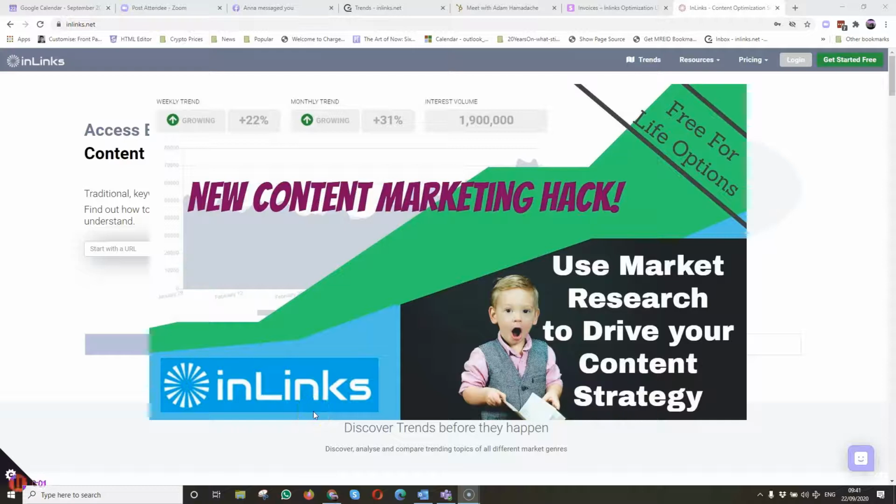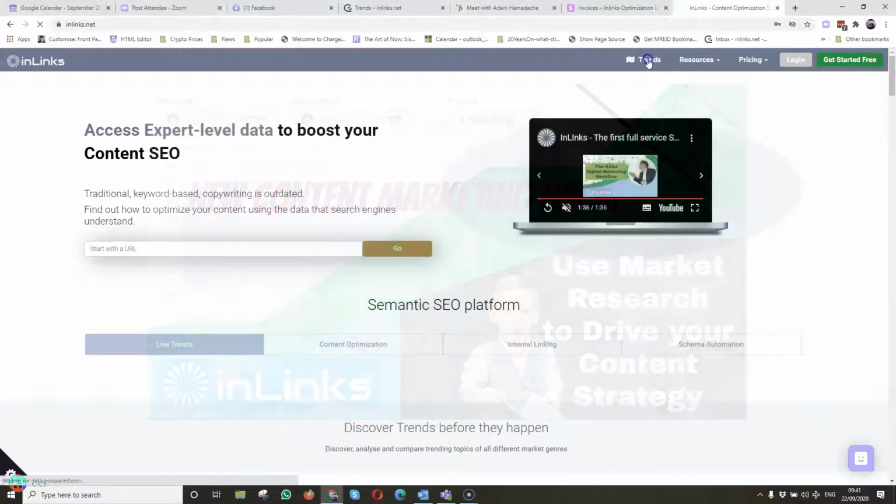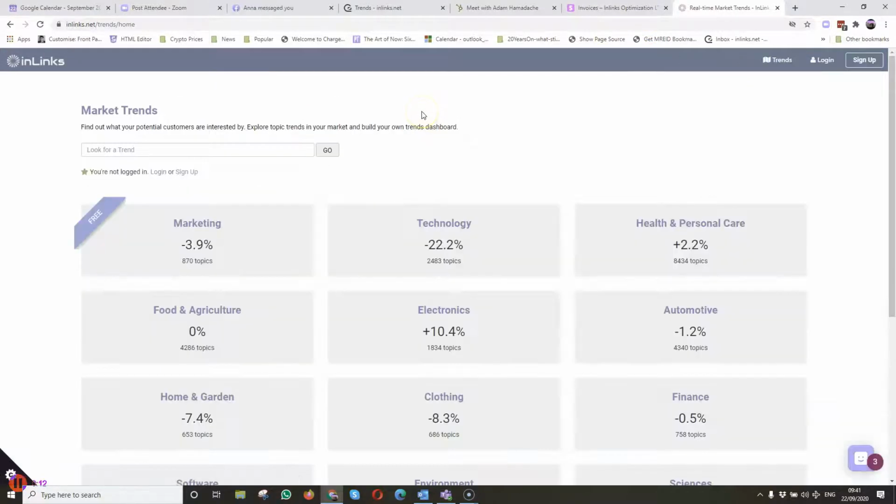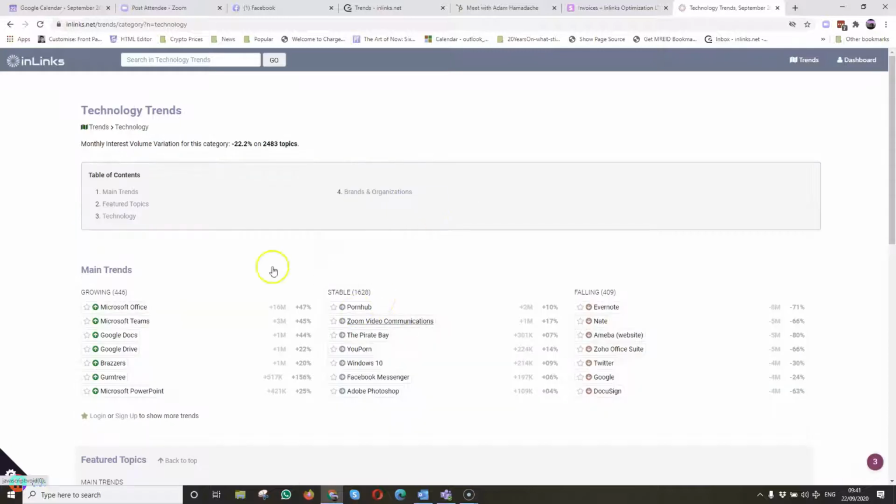Of all the topics and phrases in the world that you could write about, how do you know what to write about next? Well, Market Trends from Inlinks is partially free, partially paid, and you can find a lot of information about different topics and ideas and find out which ones are trending, which ones are going up and going down. Now, you get to see all the marketing categories for free anyway. If you sign up, then you start to get the summaries of stuff.